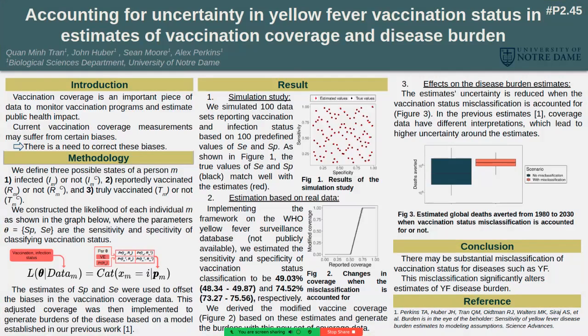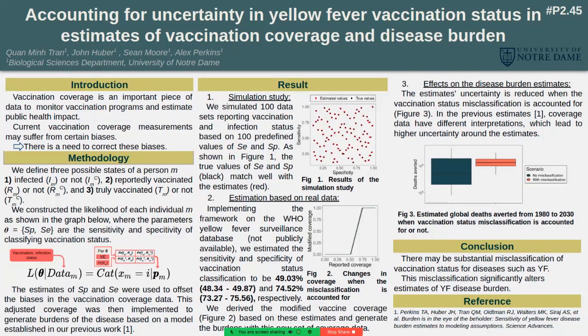In our method, we define three possible states of the person: either he or she will be infected or not, reportedly vaccinated or not, or truly vaccinated or not. And we can construct the likelihood of our dataset, which reports the vaccination and infection status for every individual, that can be dependent on the sensitivity and the specificity of classifying the vaccination status.